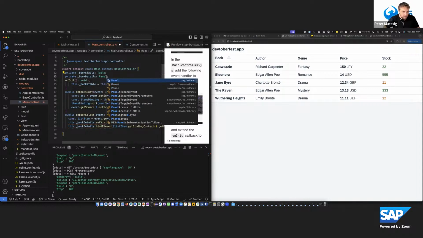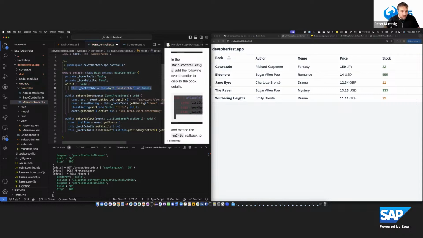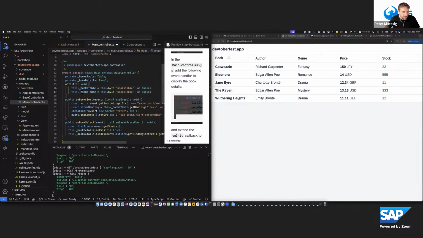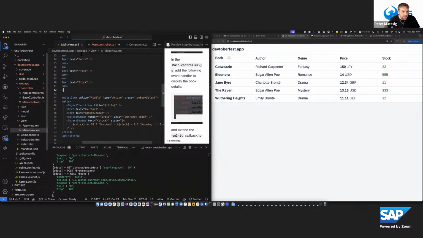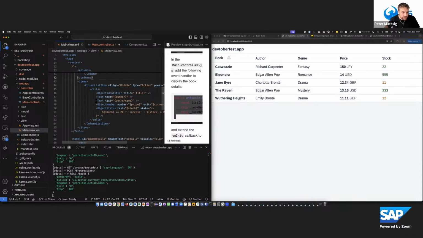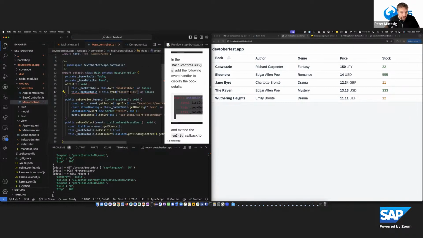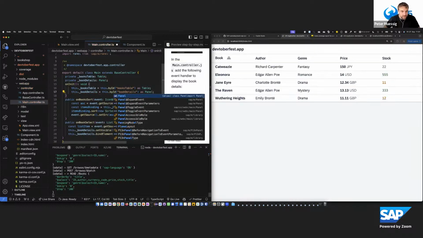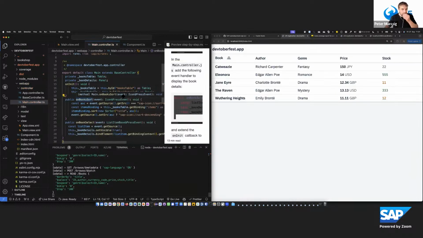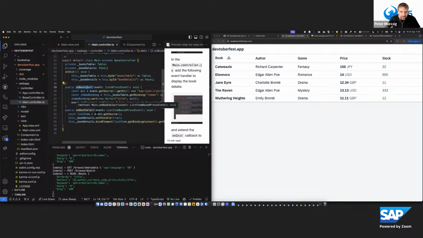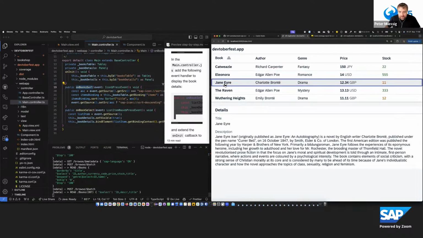But I know that the book details is a panel. The panel needs to be imported. And then we do the same as for the books table. The ID of the book details is book details. And here we cast it to the panel, and that's it. So if we would not cast it, it would say, no, we can't assign that. And with that, I have now